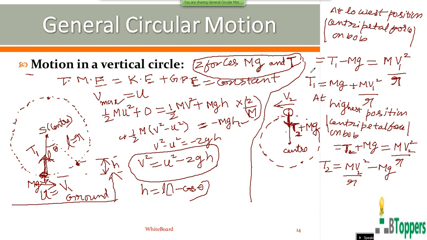So I would like to find the difference between T1 and T2 when the bob rotates in the vertical circular path continuously under the action of the two forces, mg and tension, so the total mechanical energy remains constant. So I subtract this T2 from T1 here. So T1 minus T2 is equal to mg plus m v1 square by r minus m v2 square by r minus mg. You can simplify this yourself.